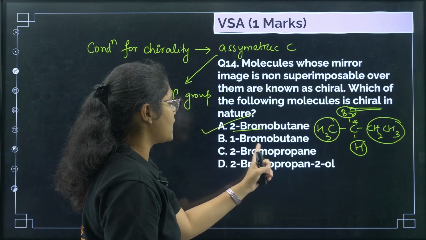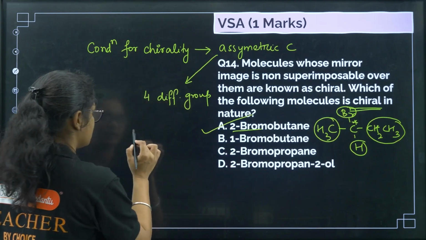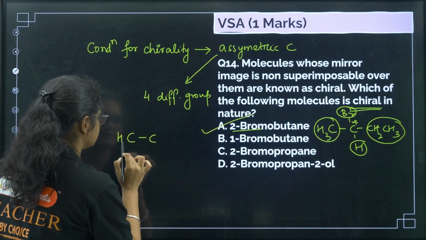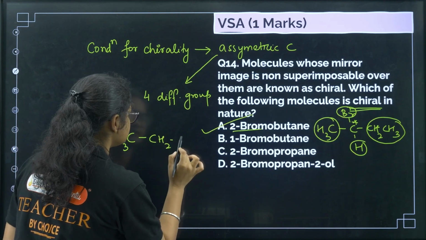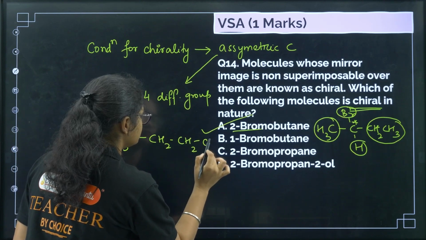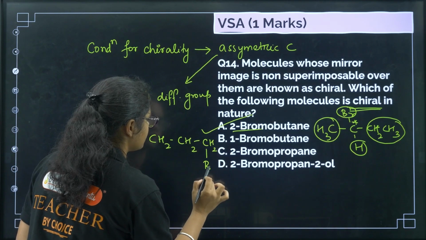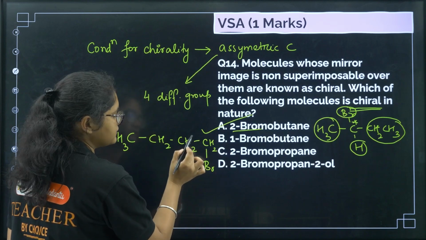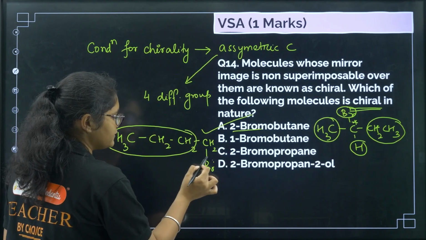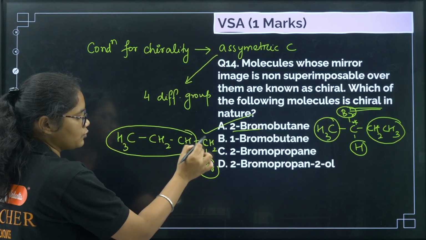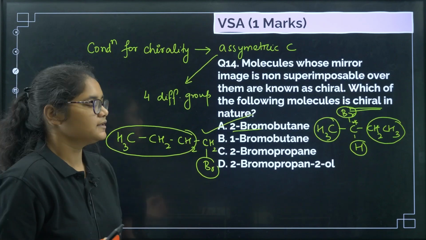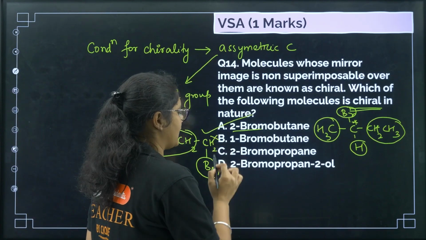Now if you check 1-bromo-butane, the structure is like this: CH3 CH2 CH2 CH2Br. Here if you consider this carbon, on this side there is 1 group, no doubt. Here there is bromine, but on this carbon there are 2 hydrogens, same hydrogen, right? So that is why this is optically inactive.